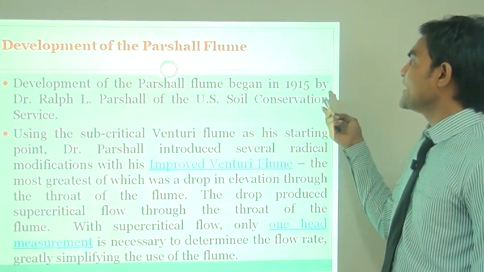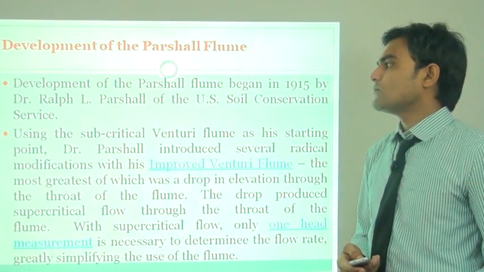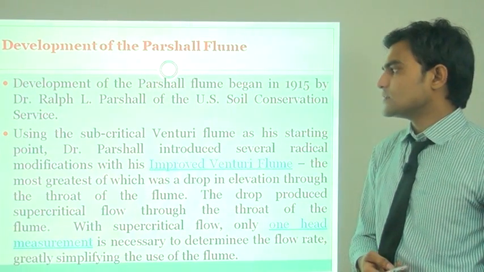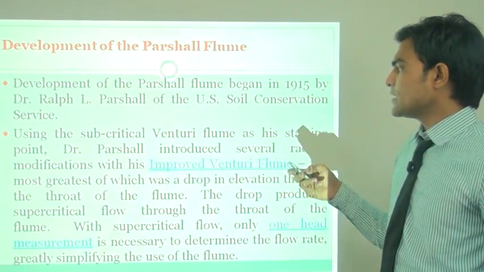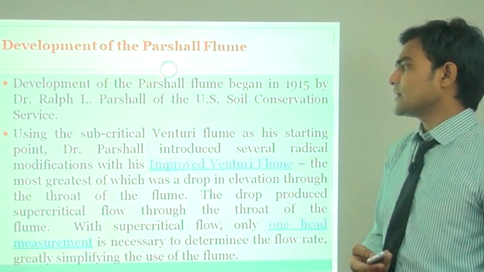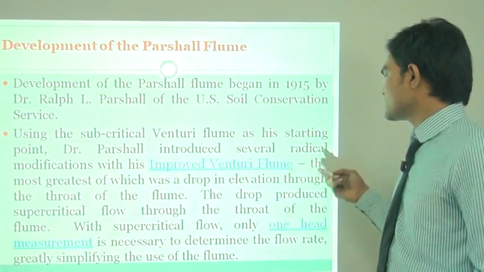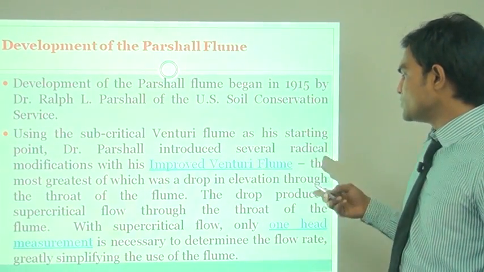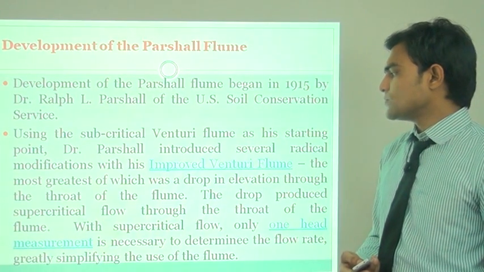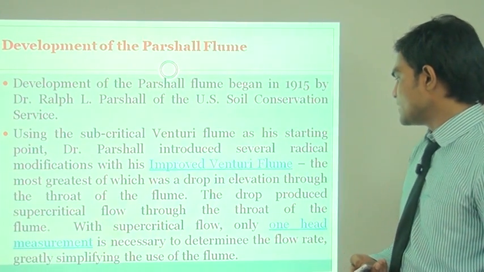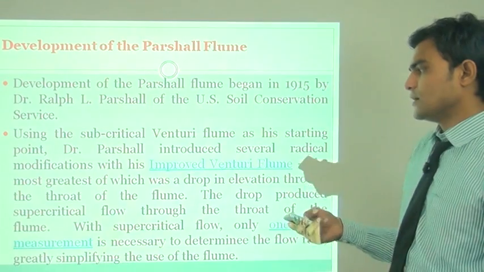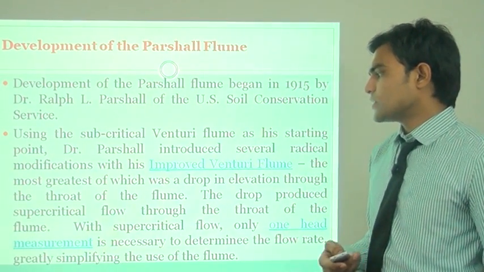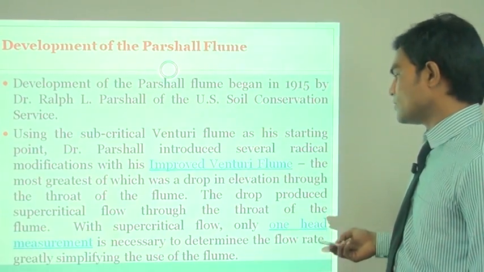The development of the Parshall flume began in 1915 by Dr. Ralph L. Parshall of the US Soil Conservation Service. Using the subcritical Venturi flume as his starting point, Dr. Parshall introduced several radical modifications with his improved Venturi flume. The most significant of these was the drop in elevation through the throat of the flume. The drop produced supercritical flow through the throat of the flume.